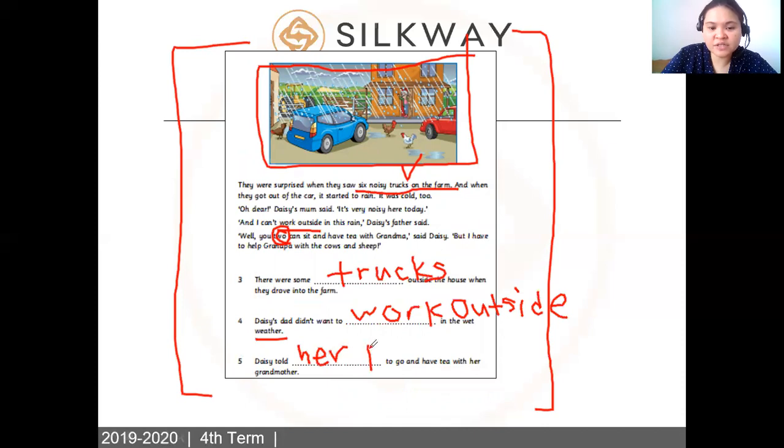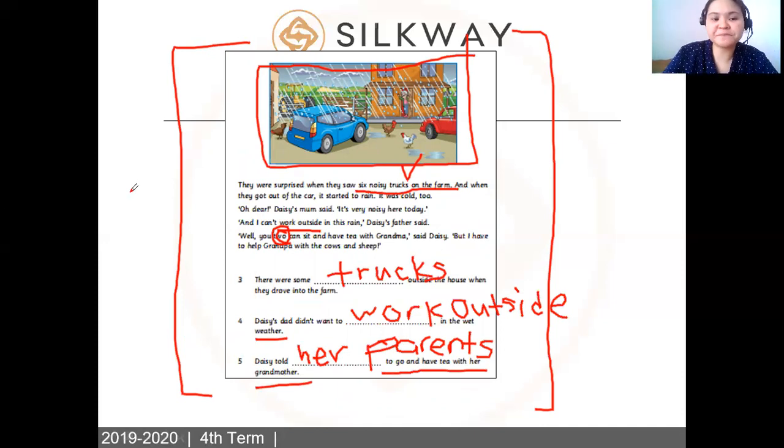So you have to say her parents, right? Daisy told her parents to go and have tea with her grandmother. So it's clear? Everything is clear?